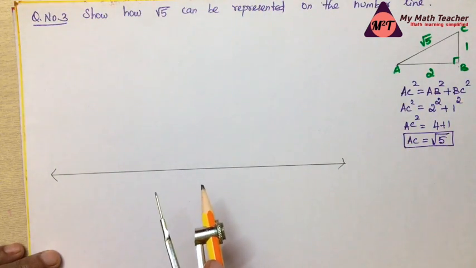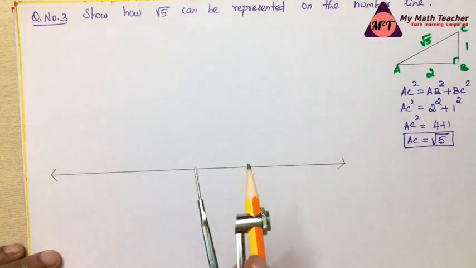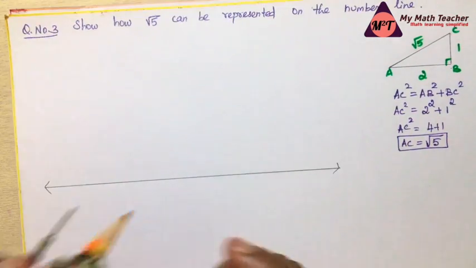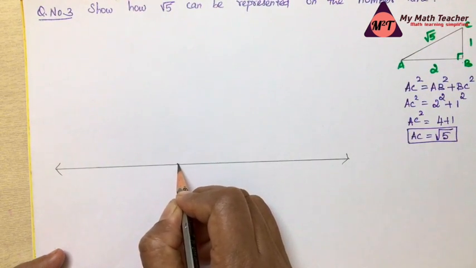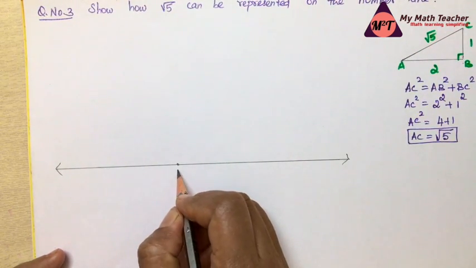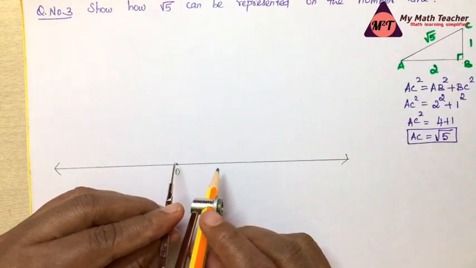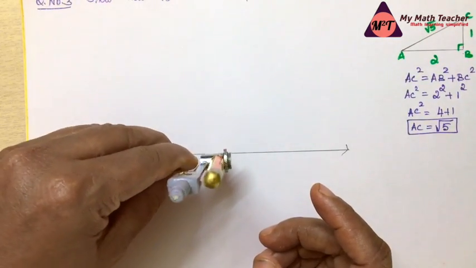So for that, no need to take any measurement using scale. Just take your compass and pencil like this, and from any point, so I'll mark this point like this, let it be 0.